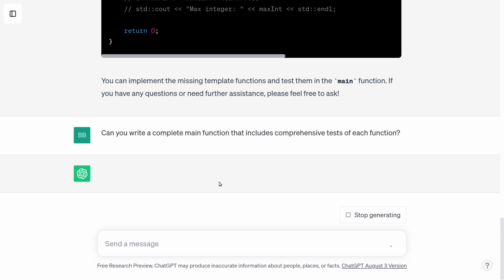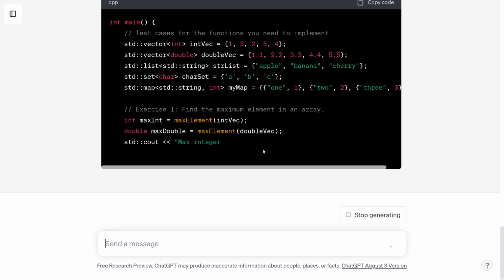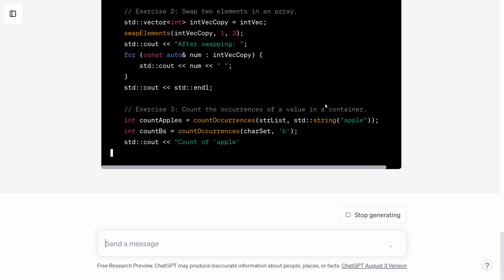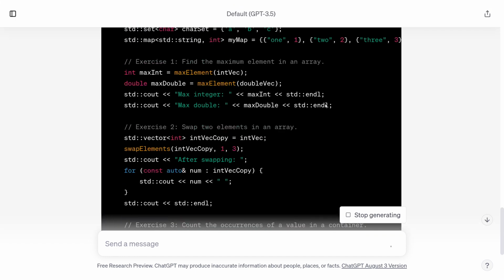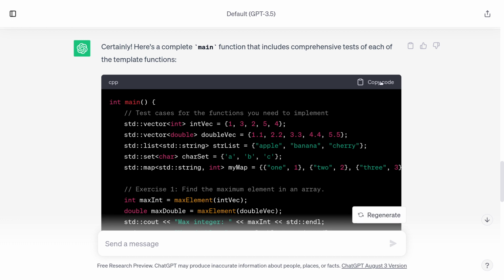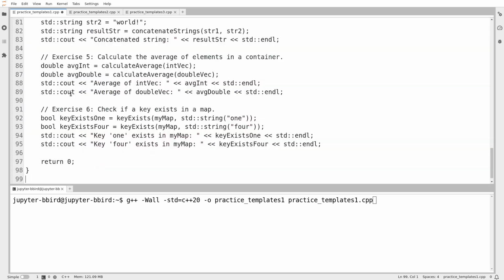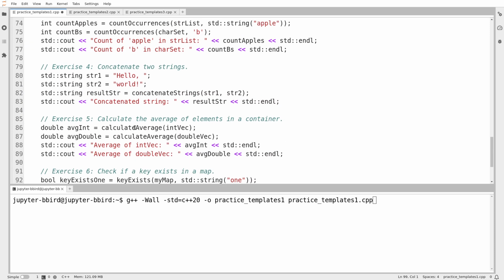So it's thinking. I've been giving it a pretty hard time today. All right, yeah, here we go. So here's some tests, and then we'll go and take a look. What's interesting about this is I don't know how able it is to understand when types can be deduced or not, but observe that in the main function it generated, we don't see any angle brackets. It's assuming that the type of everything can be deduced on the fly. So we'll copy this, we'll head over here. We'll probably end up doing a lot of the same exercises we did in lecture, but whatever. If we get a couple of new ones in, that's probably nice.